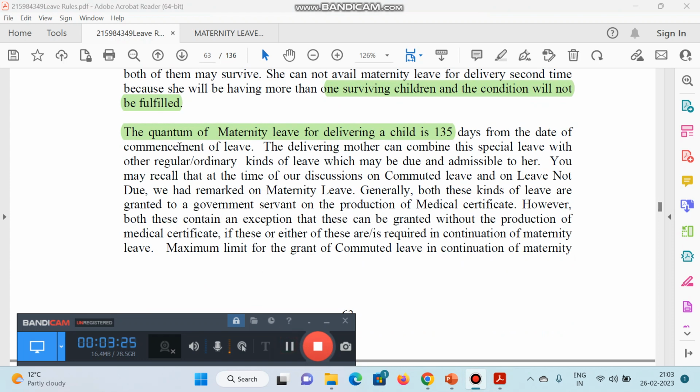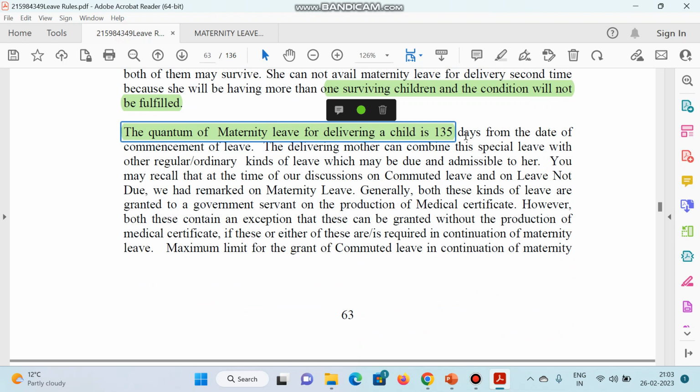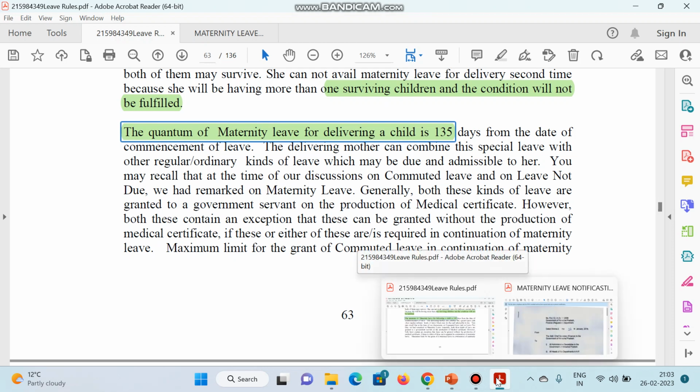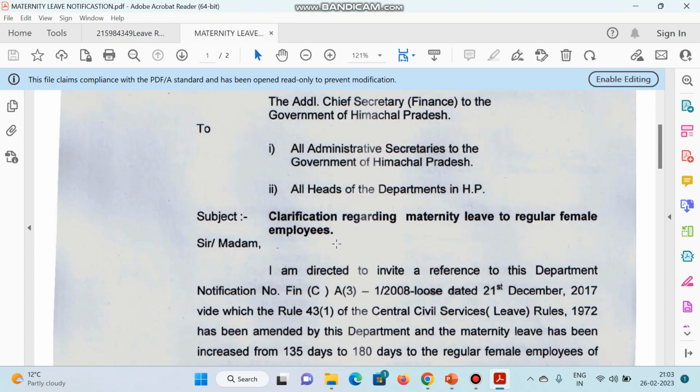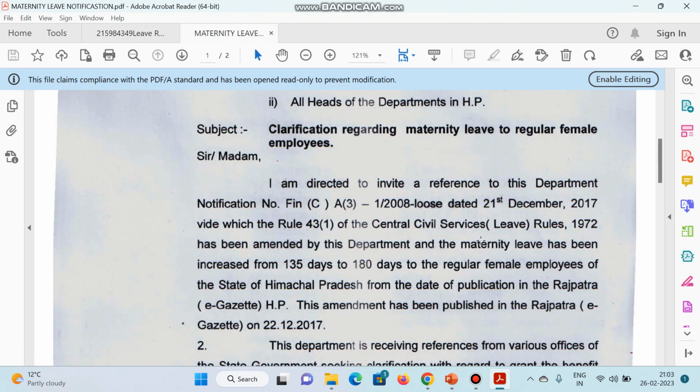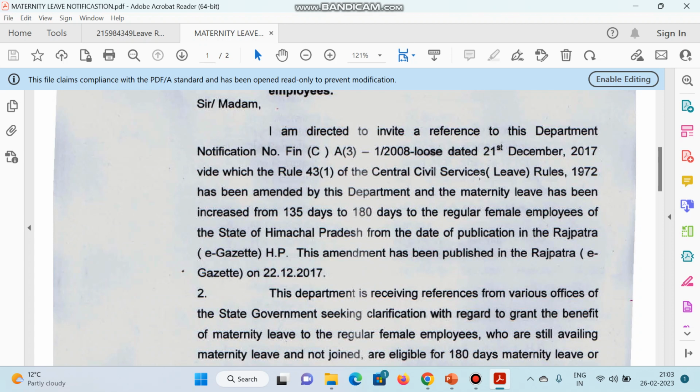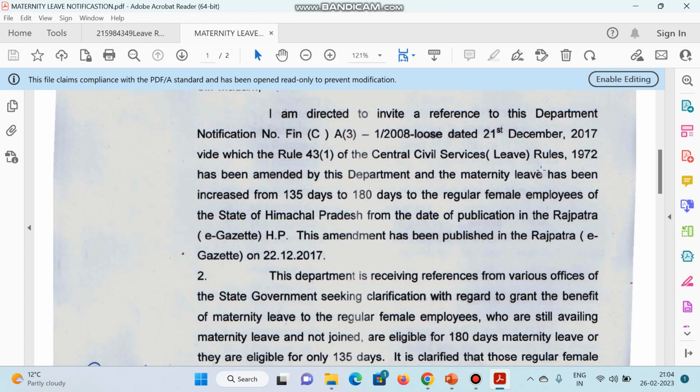Now, if we talk about the period, is the quantum of maternity leave for delivering a child 135 days? No. That is old data in these rules. This has been amended, we all know. Let me show you the notification of the Government of Himachal Pradesh regarding maternity leave. This one, clarification regarding maternity leave to regular female employees. It says that the Central Civil Services Leave Rules 1972 have been amended by the department, and the maternity leave has been increased from 135 to 180 days for the regular female employees of the state of Himachal Pradesh.